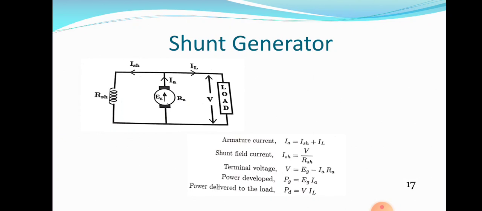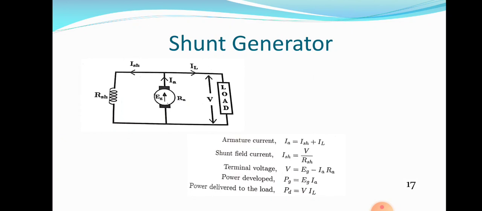There is no electrical connection between field winding and armature winding in the separately excited generator. Why? What's the reason? Can you guess? The reason is that a separate excitation should be given to the field winding. Then there is no need to connect the armature winding and field winding. We have to connect the field winding to the external source. Then only it can work properly. So there is no electrical connection between the field winding and armature winding of a separately excited generator.